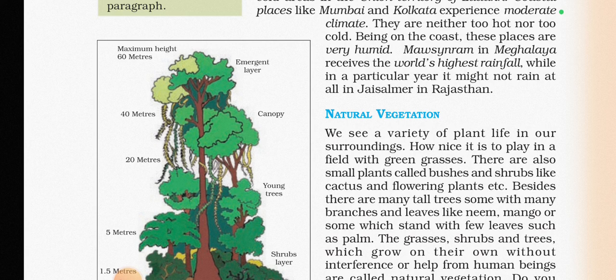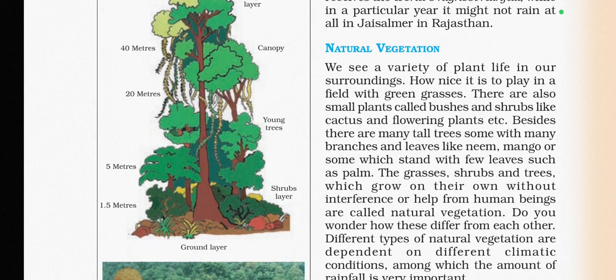Now moving ahead to natural vegetation. We see a variety of plant life in our surroundings. It is nice to play in a field with green grasses.